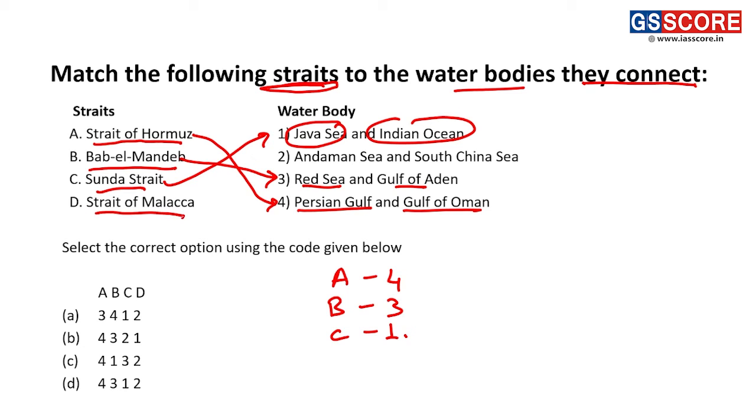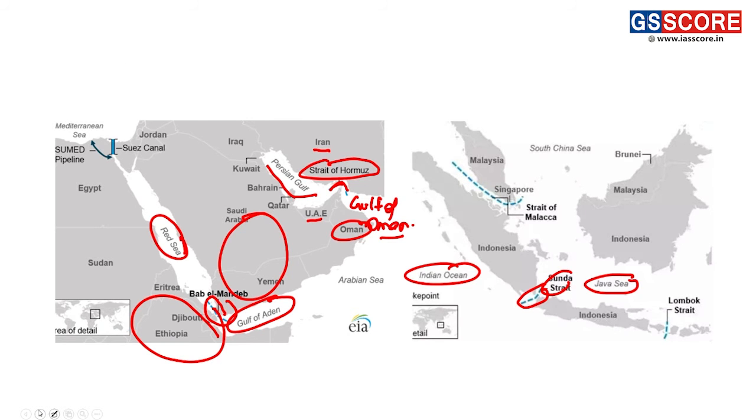Now, next is the Strait of Malacca, one of the most important straits of the world. Why? Because it is one of the only straits through which trade occurs between the African countries, South Asian countries, and the East Asian and Pacific countries.